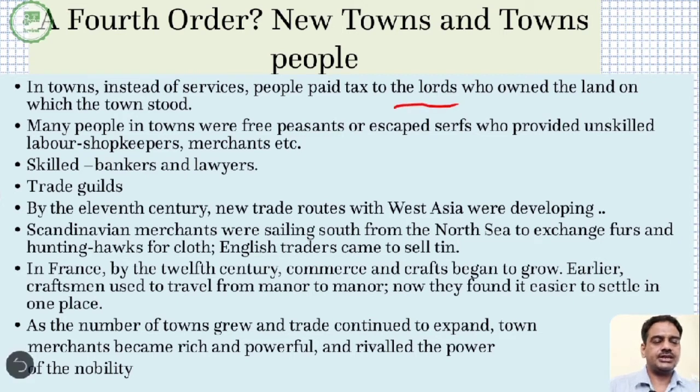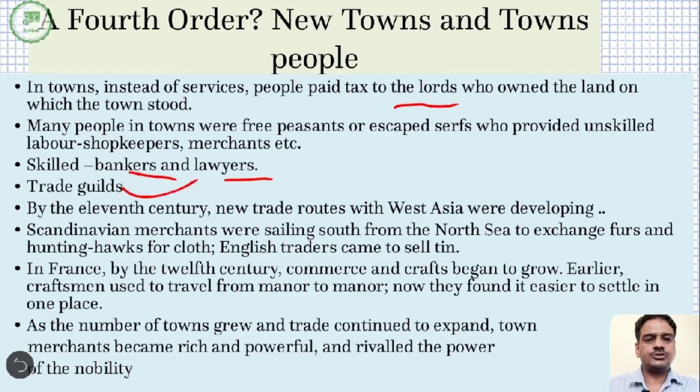Earlier they used to provide tax services to the lord's field. Now the people started giving money to the lord in the form of taxes. Many people in towns were free peasants and escaped serfs who provided unskilled labor to the shopkeepers as well as to the merchants. So serfs used to flee away from the estate of the lord, and they used to hide themselves in the towns. So these people started providing unskilled labor to the people who lived in the towns. And there were some skillful people also, like the bankers as well as the lawyers.